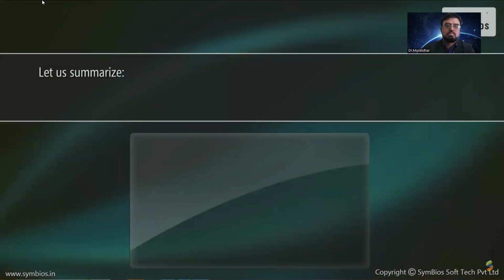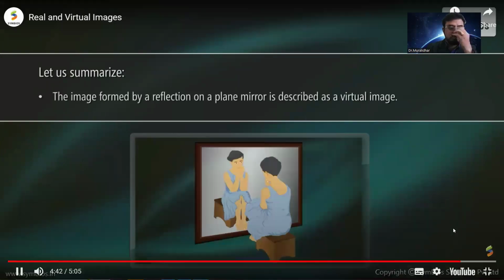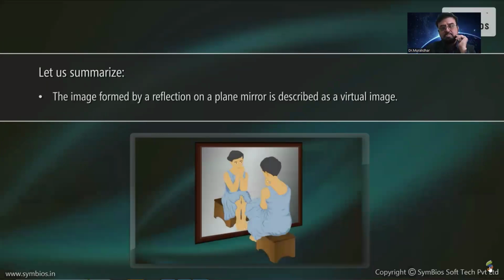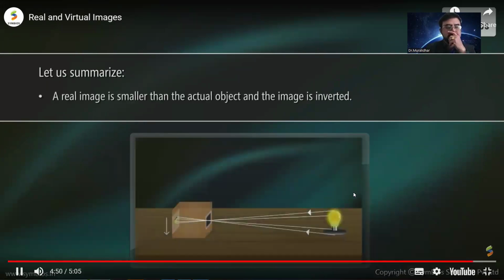Let us summarize. A real image is a representation of an actual object, that is, a source formed by rays of light passing through the image. The image formed by a reflection on a plane mirror is described as a virtual image. A real image is smaller than the actual object and the image is inverted.